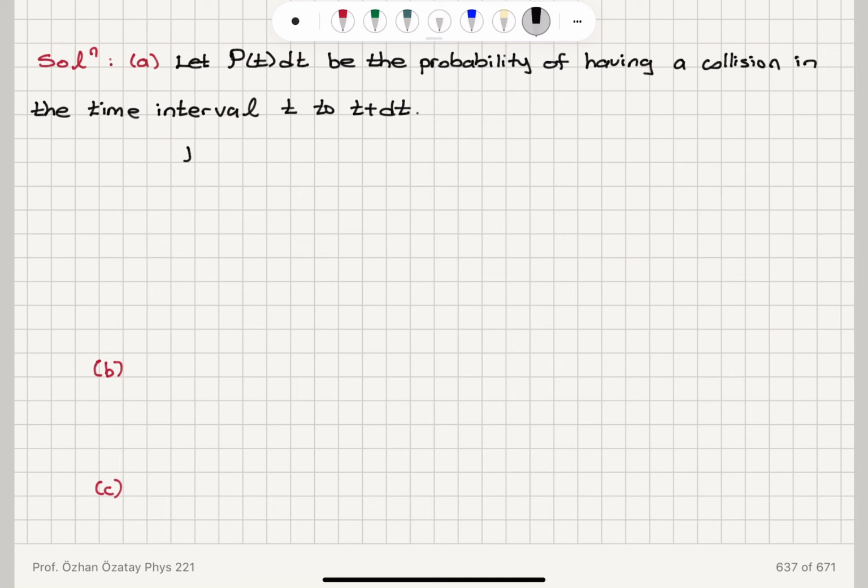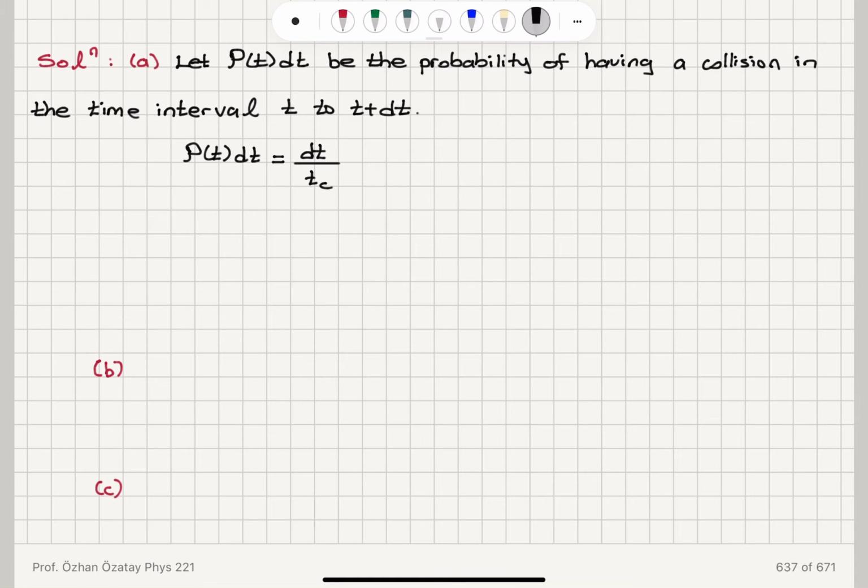Now, what is this probability? If you think about this, this probability is equal to 1 if the time interval is equal to the collision time, tc. So this is actually dt divided by tc. It's proportional to the amount of period between t and t plus dt, so that's basically proportional to dt. The longer I wait, the higher the chances that there will be a collision.